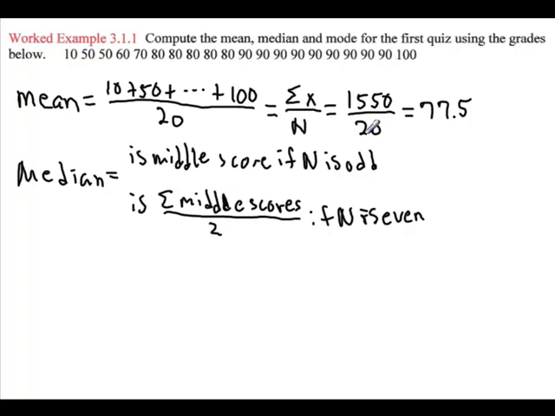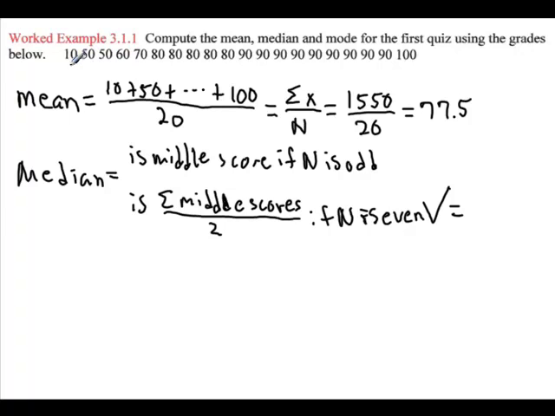We can find them just by taking half. Half of 20 is 10, so we're going to take our 10th and 11th data value, add them up and divide by 2. So let's look at our 10th data value. Now here, a very important note is we have to be sure that our data is in order from smallest to largest. If it's not, then we have to take the time and rearrange them from smallest to largest.